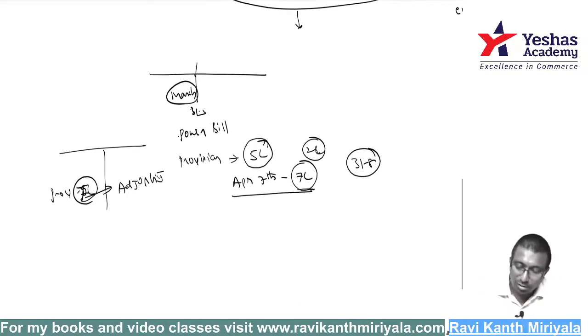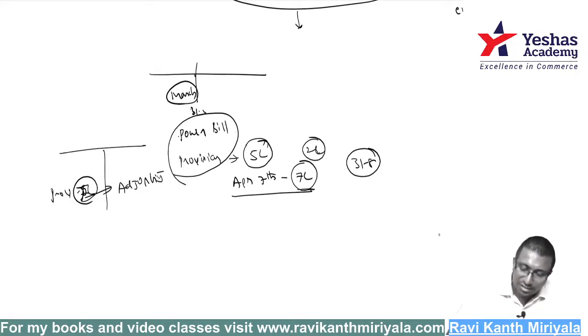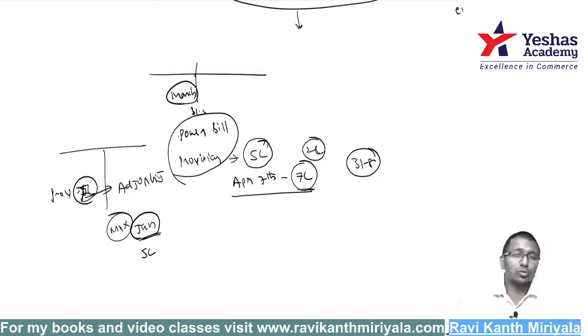Now one more situation. This is generally asked in the examination also. On 31st March, let us say we sold goods to Mr. X. When, sir? In the month of January. We sold goods worth 5 lakh rupees in the month of January. On 31st March it is receivable. We have not received any money from this man.